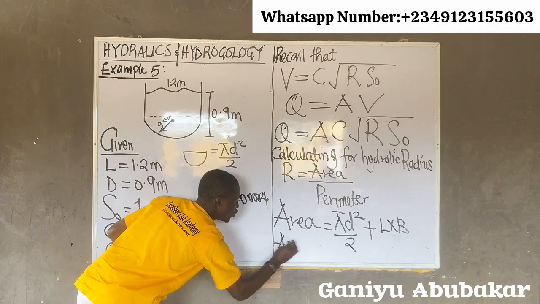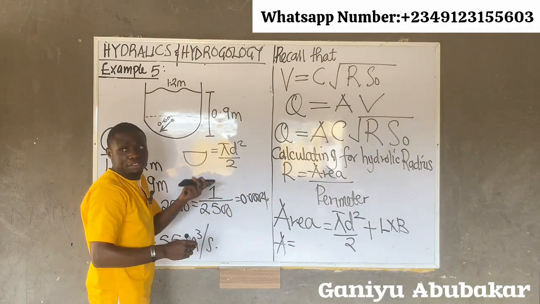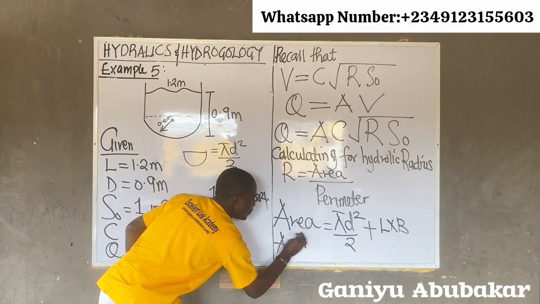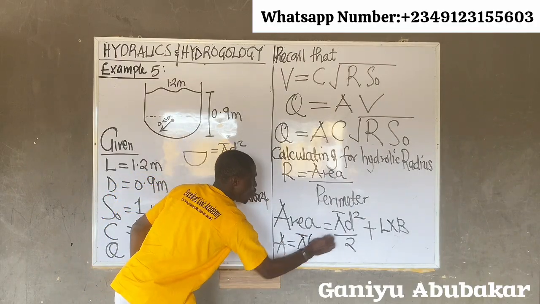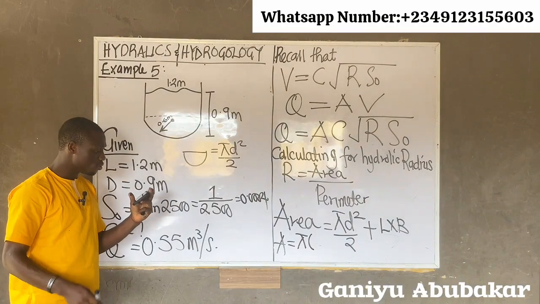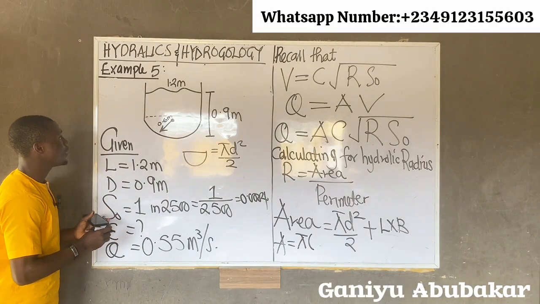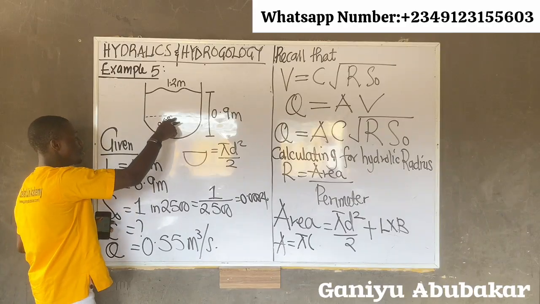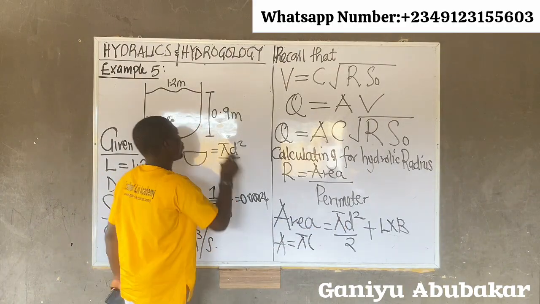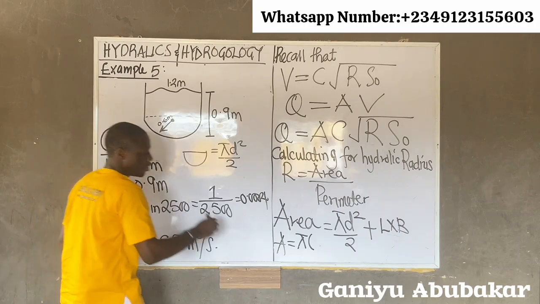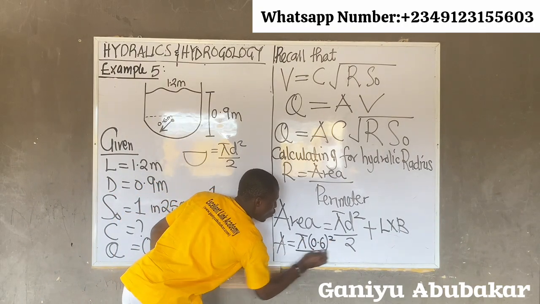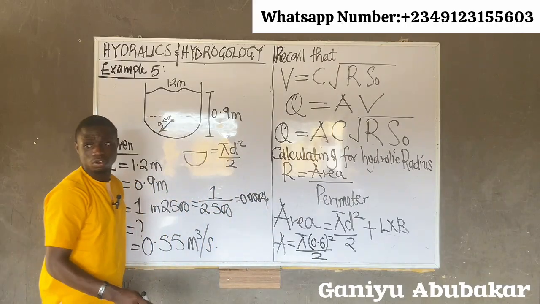Your area is equal to what's pi? 3.142. So just to save space, pi still remains pi, times what's the diameter? Sorry, my diameter in this case, this here is what? Diameter is 0.6. So I have 0.6 all squared over 2.